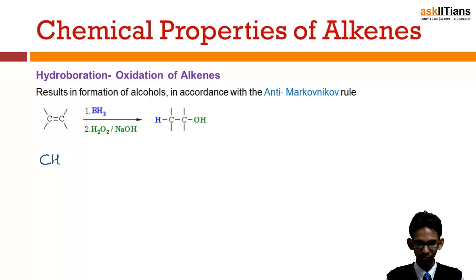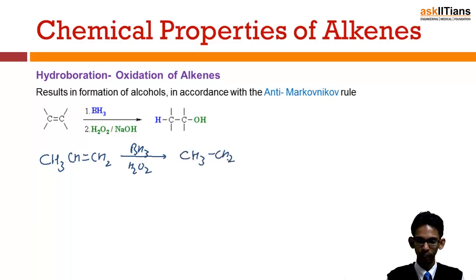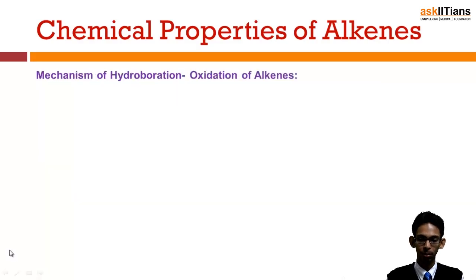So if propene is reacted first with BH3 followed by hydrogen peroxide, it will result in formation of alcohols according to the anti-Markovnikov rule. That means like this. This is a primary alcohol. Now why does this happen? Let's have a look at the mechanism of hydroboration oxidation.